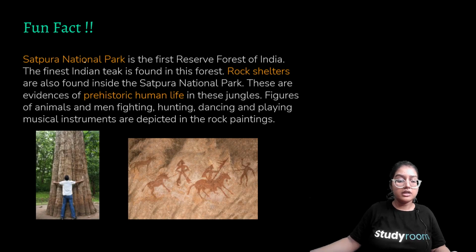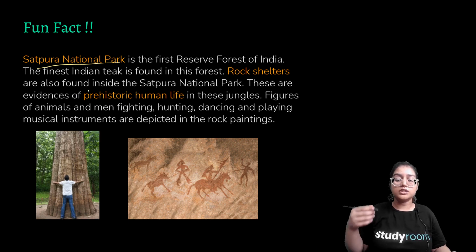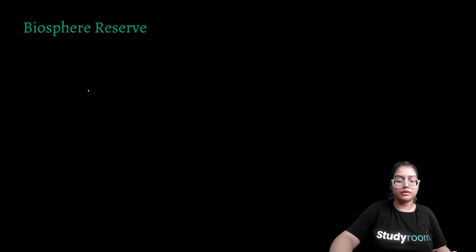A fun fact: Satpura National Park is the first reserve forest of India. The finest Indian teak is found in this forest. Rock shelters are also found inside Satpura National Park. These are evidence of prehistoric life. You can see some pictures from our ancient civilization. Figures of animals and men fighting and hunting have been shown here in the rock paintings. So this is the oldest, the first reserve forest of India.